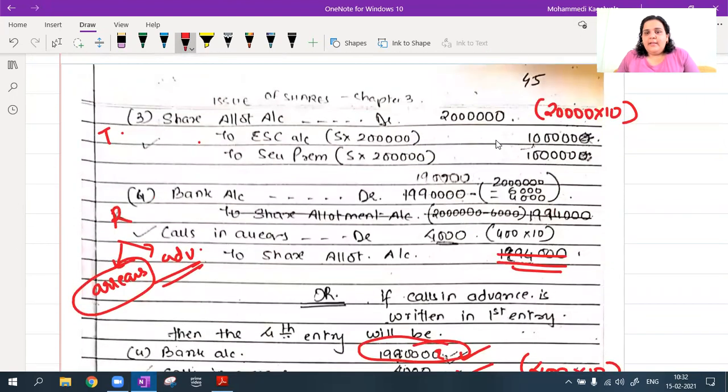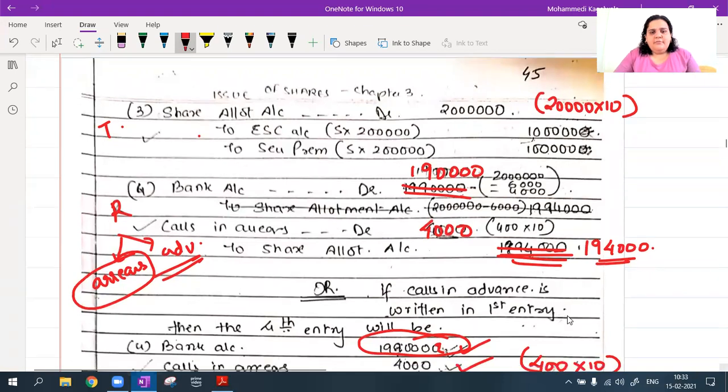I will write 1,94,000. Okay, I will already account for that 6,000 and I will write it over here. Okay, so then in the bank account, you are going to write 1,90,000. From that 2 lakhs, you are not going to account for 6,000 again, and you are not receiving 4,000 because they are calls in arrears. Calls in arrears account debit 4,000 to share allotment account.